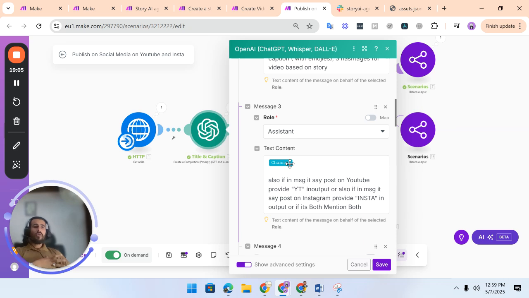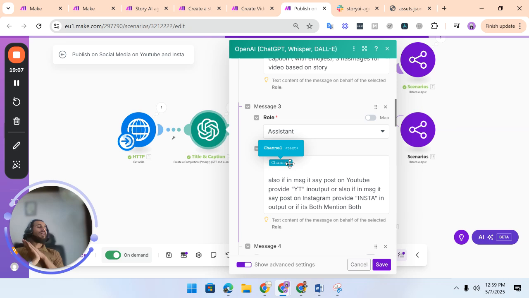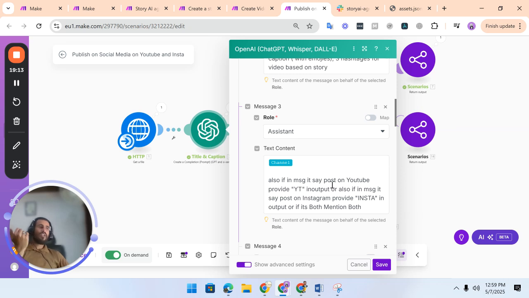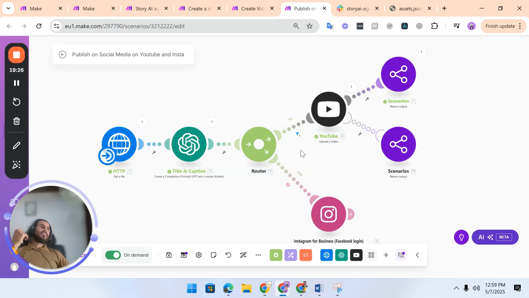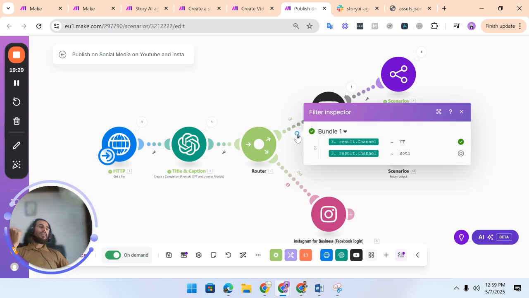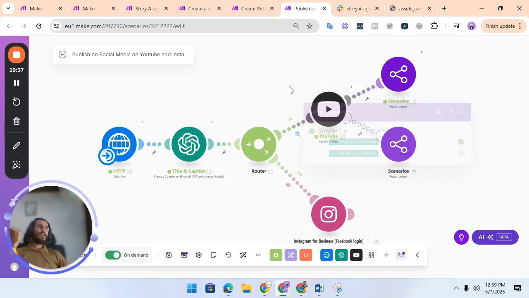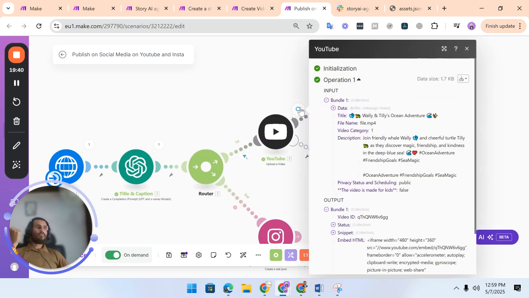These are the channels, because AI will identify what channels the user asked for. I'm mentioning that if it's YouTube, mention YT, if it's Instagram, mention Insta, if it's both, mention both. Then based on the router, if it says both, it will be both. Right now I have disabled Instagram because we didn't have a proper channel configuration for the Instagram side. So it simply checks the filter whether the result is YouTube, Insta, or both. YouTube is included in that, and then it will post on YouTube.